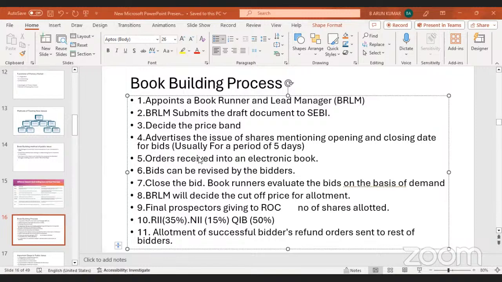Then we receive the orders from the electronic book. Bids can be revised by the bidders. After the bid closes, book runners evaluate the bids on the basis of demand.